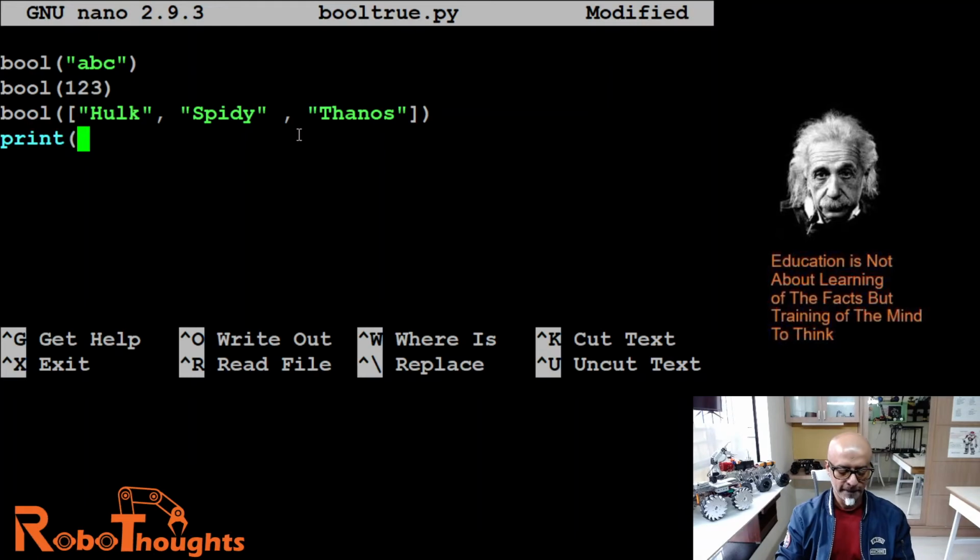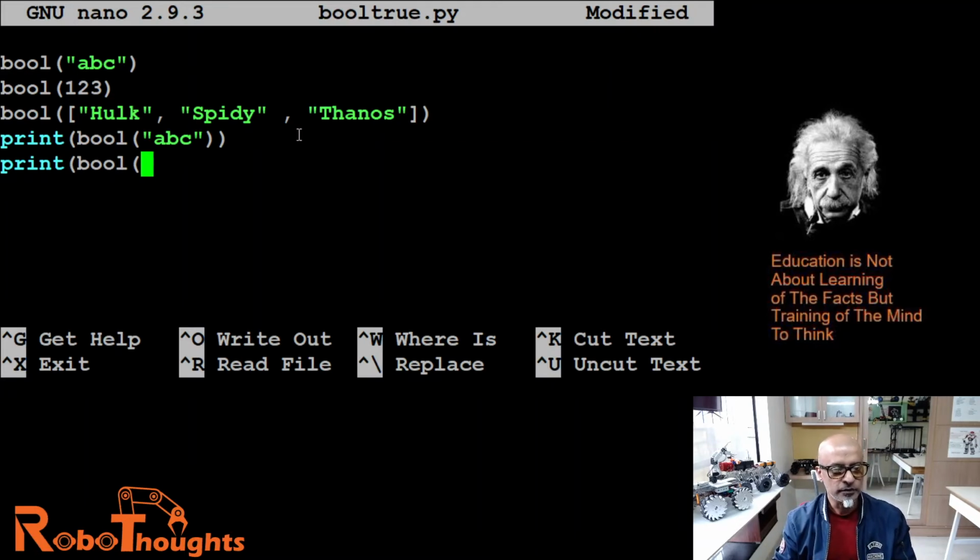Print with a method called bool, and what I want to print is double quote ABC. Again a double quote, and then print the Boolean value of 1 2 3, which doesn't require a double quote because it's not a string. And then print bool, the value, whether it's true or false.